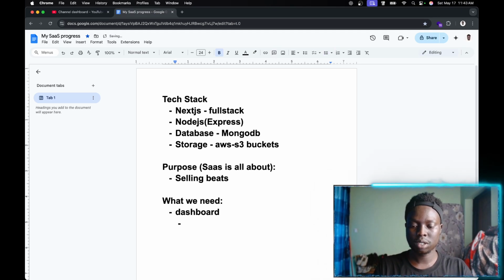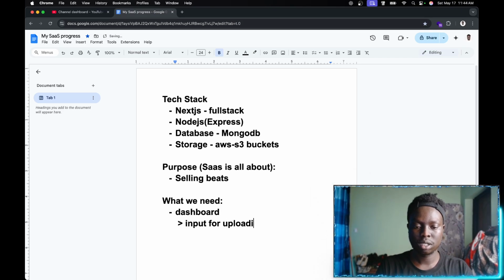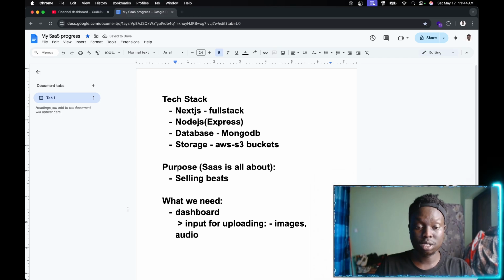Under this dashboard, we're just gonna have an input for uploading images or covers, and then audio, so the input for uploading images and audio, yes.